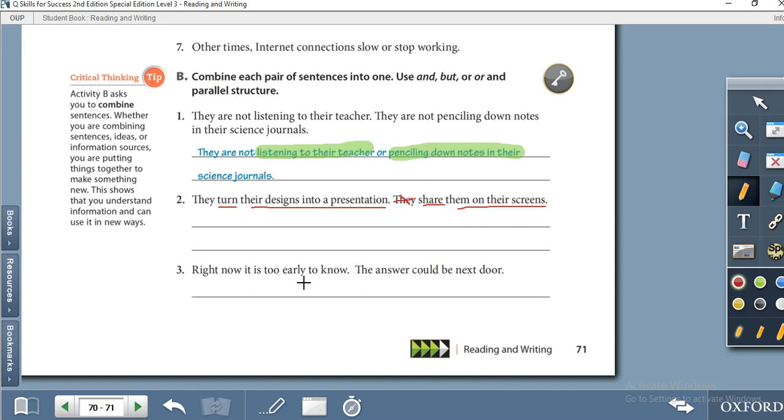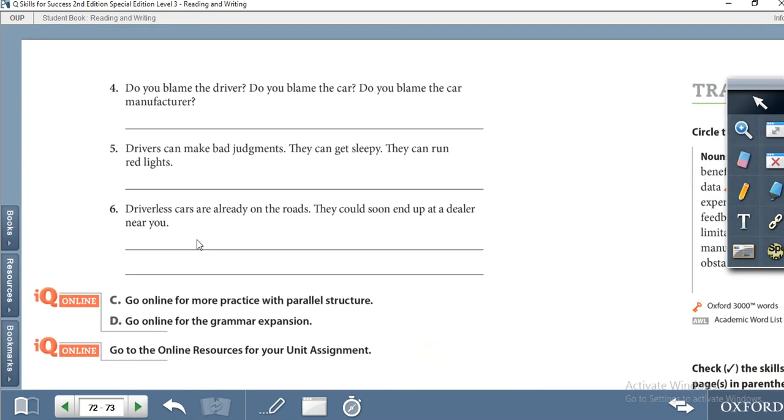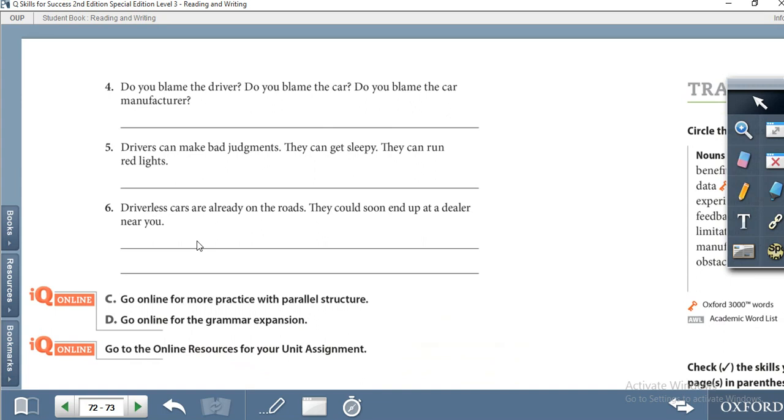Right now it's too early to know. The answer could be next door. So you have to combine the sentences with a conjunction and also mark the parallel structure. Same is the case with the rest of the sentences. If you have any question, you can ask your teacher during the session, and you can solve it and show it to your teacher during the session.